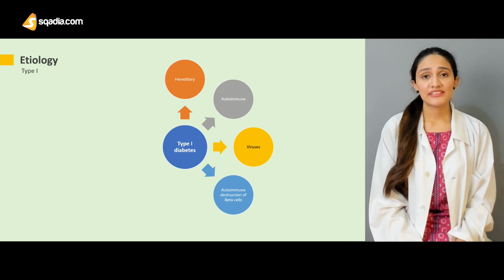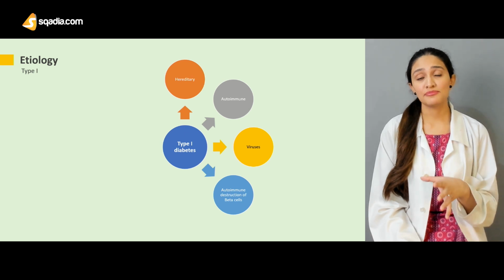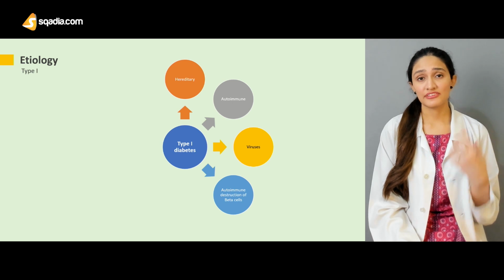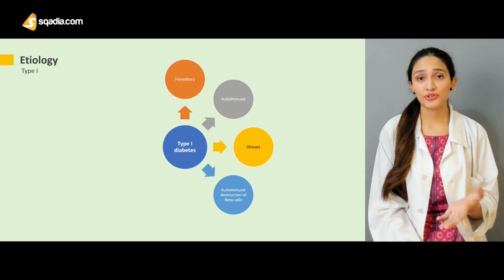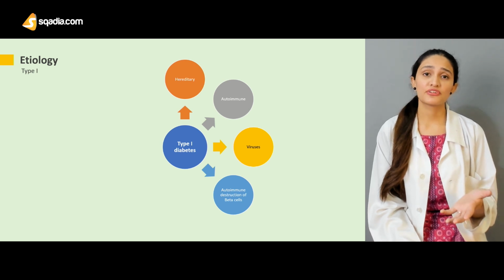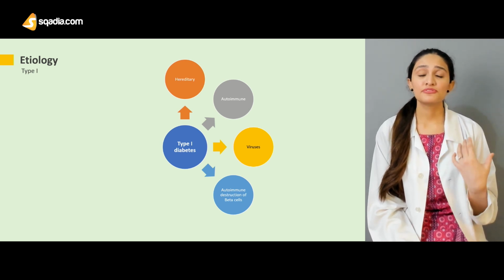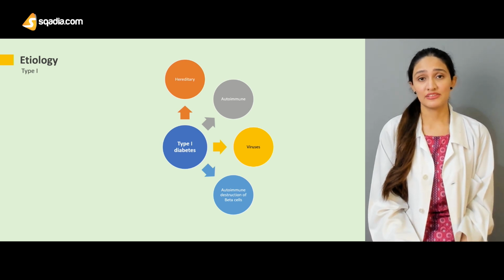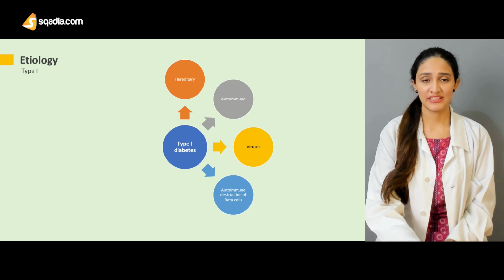Autoimmune destruction of beta cells, like I've mentioned before: this specific type 1 diabetes mellitus is because the pancreatic beta cells are destroyed secondary to an autoimmune disorder, and ultimately they do not secrete any insulin, and that is the reason why a patient has type 1 diabetes mellitus.